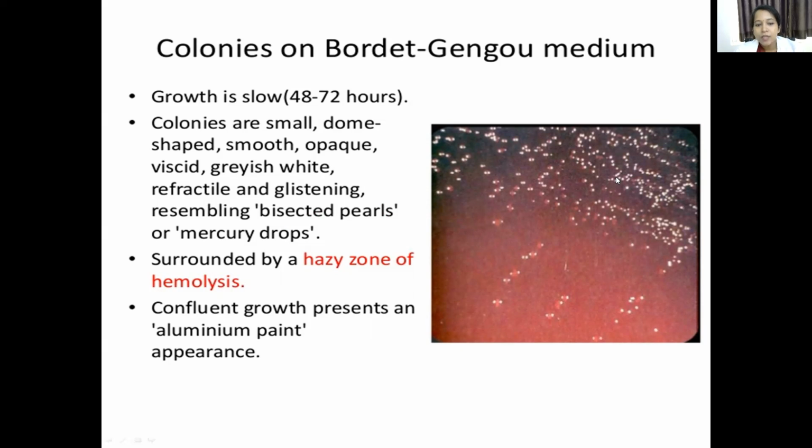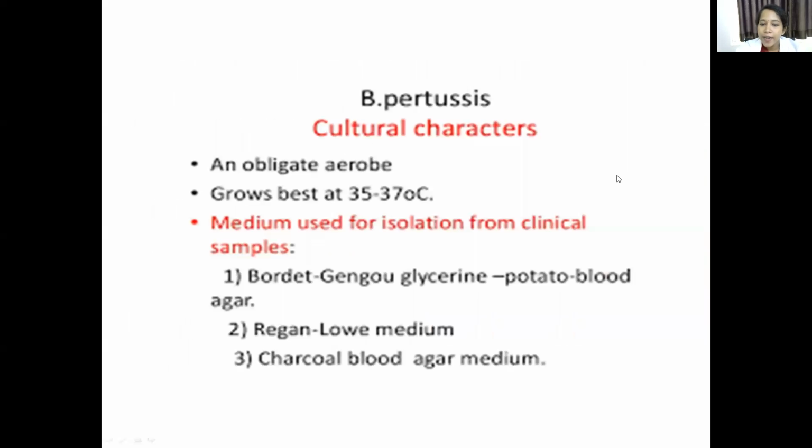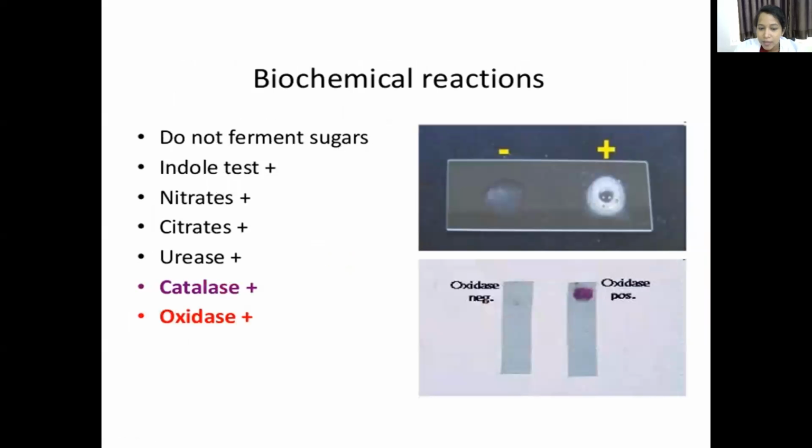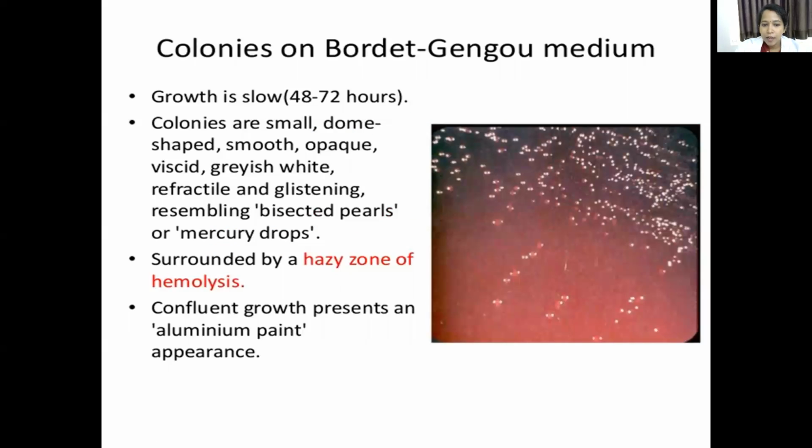On the complex media, the colonies look like mercury drops, and a very faint hazy zone of hemolysis is seen surrounding the colony.